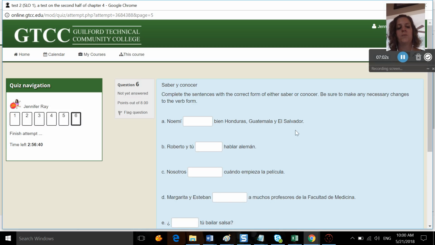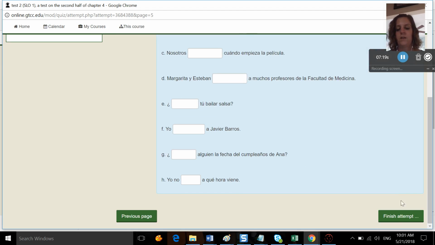And here, complete the sentence with the correct form of either saber or conocer. So you're going to choose between the two of them based on the rules for saber and conocer, and then you want to spell it correctly. You want to spell the one you pick correctly to match who it is that knows Honduras or who it is that knows how to speak German. Okay, and that's everything that you have to do for the test.